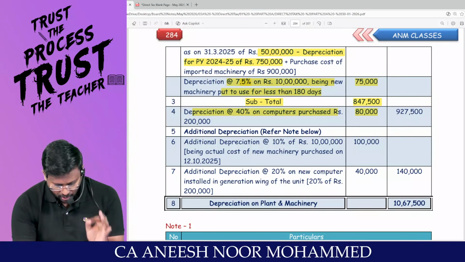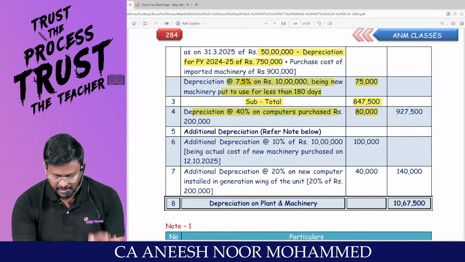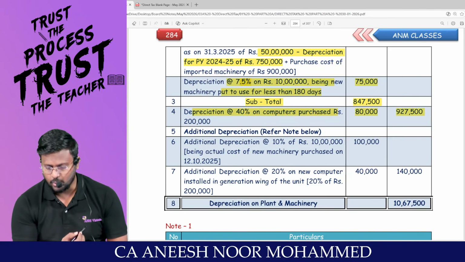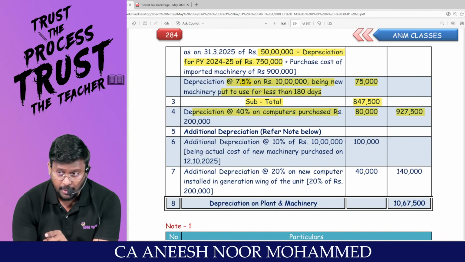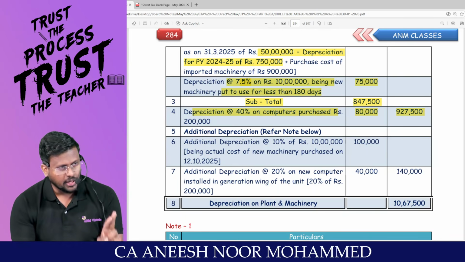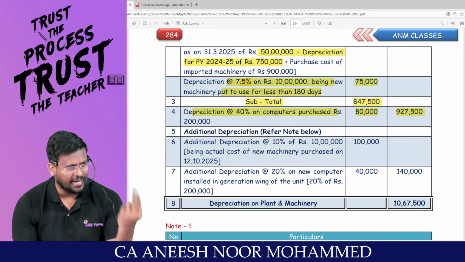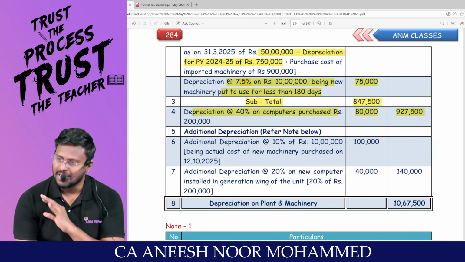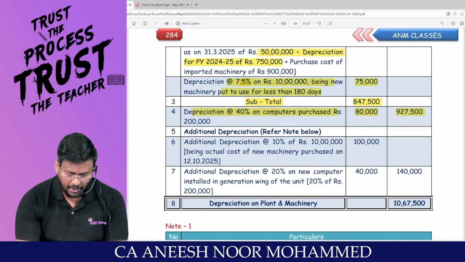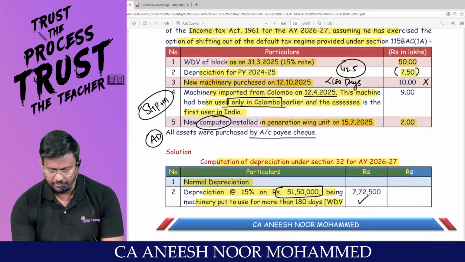So the total normal depreciation, my dear lovable students, will be 9,27,500. This is the total normal depreciation for the first block of plant and machinery, and this is the normal depreciation for the computer at the rate of 40%. For the concern as a whole, the total normal depreciation is this much. Clarity? Now I am going to talk about additional depreciation.